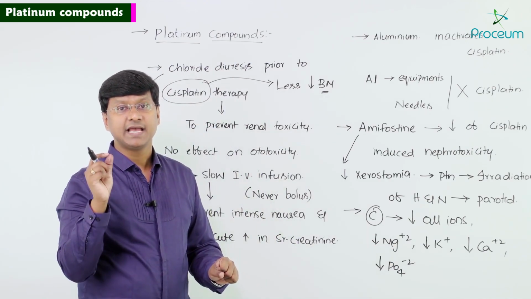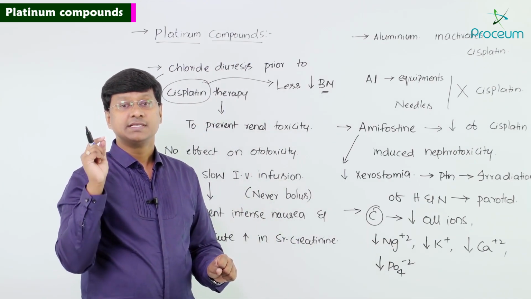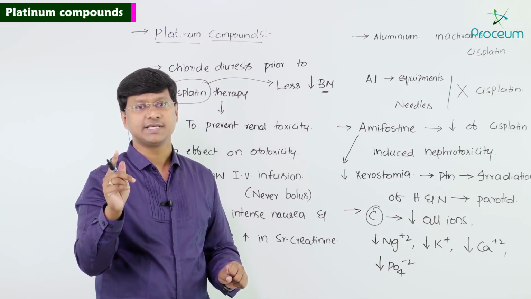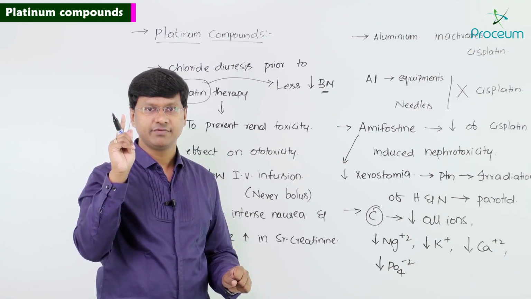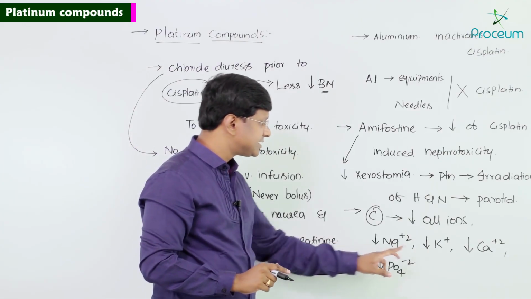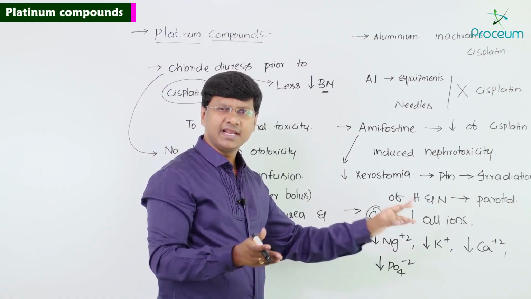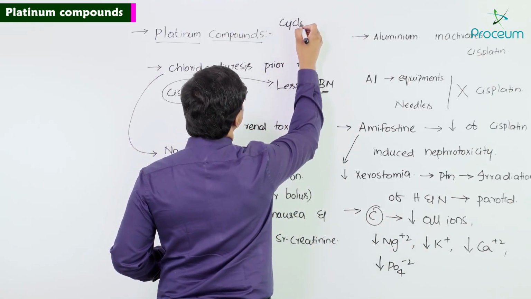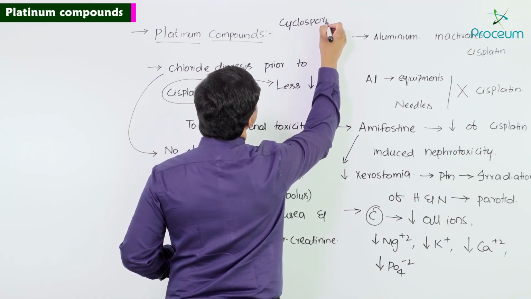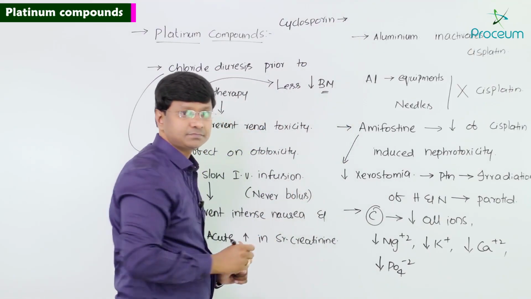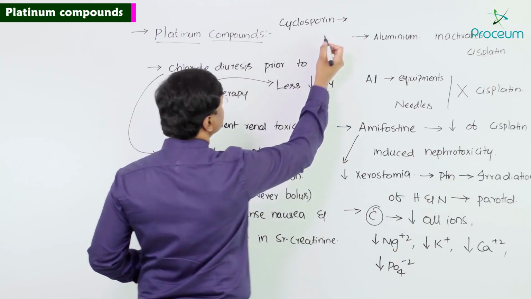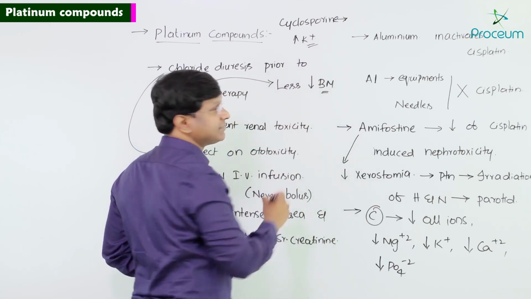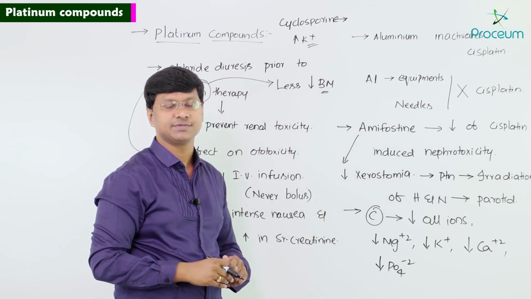Remember, we have a drug called cyclosporin. Cyclosporin is an immunosuppressive drug that causes hyperkalemia. Very important point here. Cisplatin is the drug which will cause hypokalemia. An important multiple choice question here: cyclosporin is the drug which will cause hyperkalemia, that is, it increases the potassium levels.